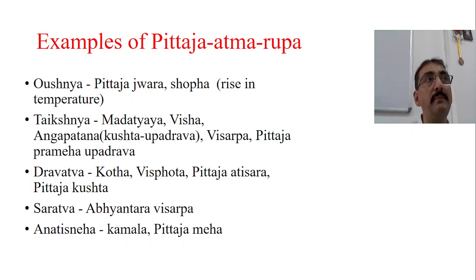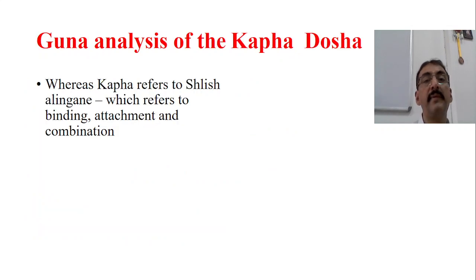Similarly, Drava Guna of the Pitta is increasing. Drava Guna is increased in case of Kotha, Vispotha, Pittaja Atisara, Pittaja Kushta, and to some extent in case of Raktapitta. In Raktapitta, Tikshna Guna is also increased, but Dravatva is increased. The Dravatva of the Rakta is increased. Anyway, Saratva, we find some disorders where Sara Guna of the Pitta is increased, for example Abhyantara Visarpa. Then Anatisneha, in Kamala and Pittaja Meha, etc.